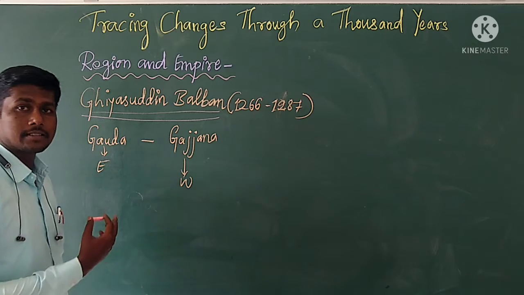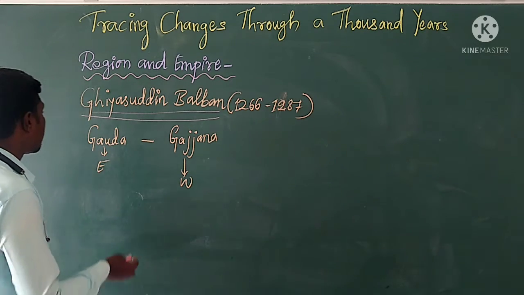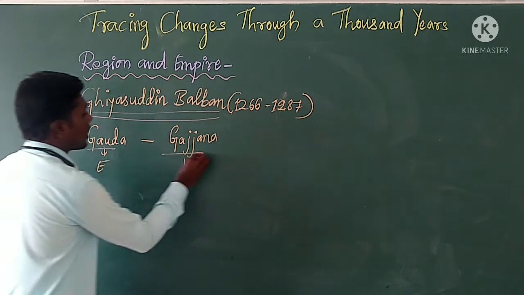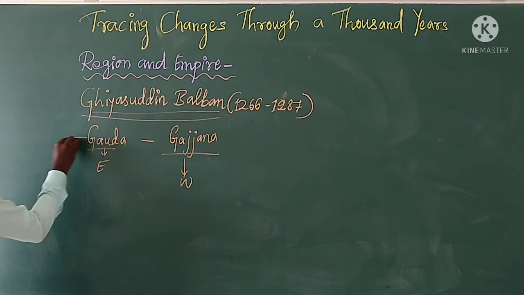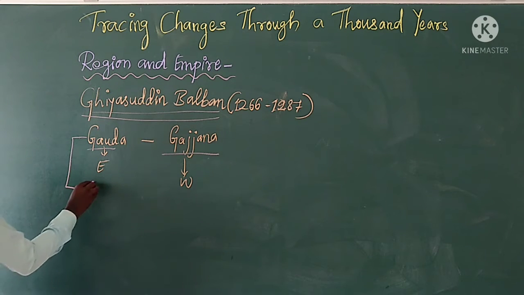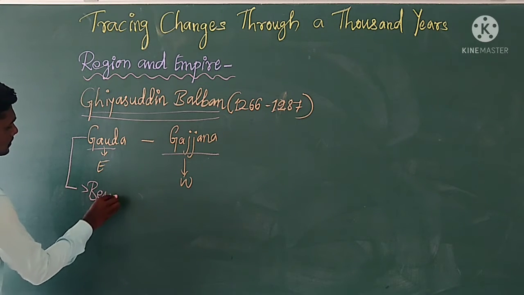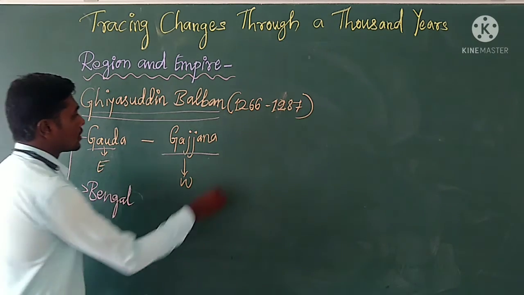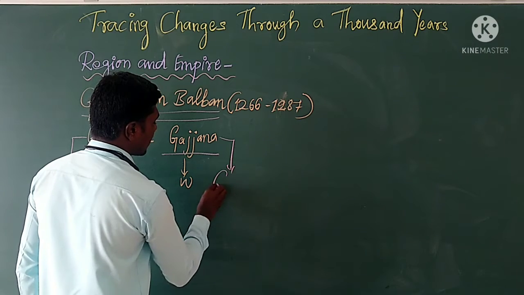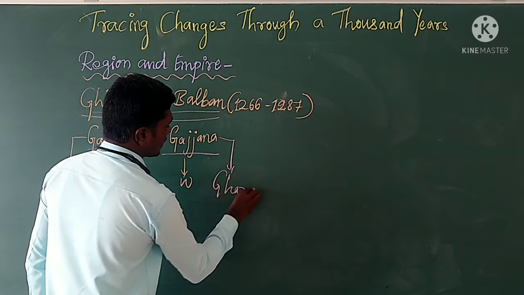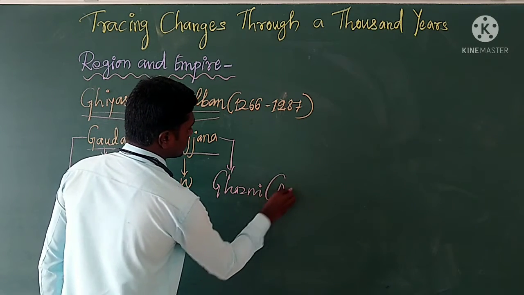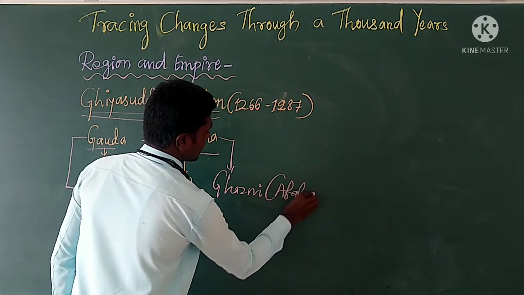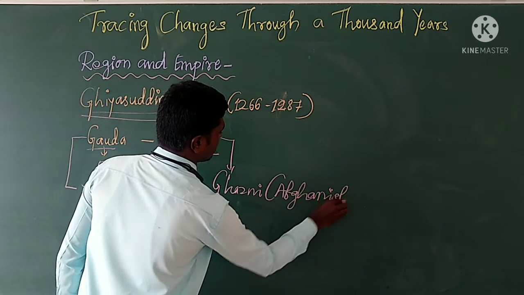His rule was extended from Gauda to Gajjana. Gauda means Bengal at present. Gajjana means Ghajni. Where is Ghajni at present? At present, Ghajni is in Afghanistan.